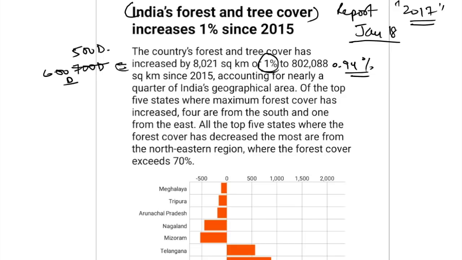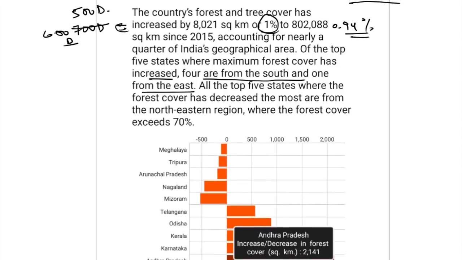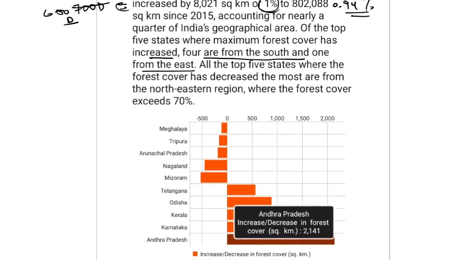So this is not a big achievement, because this is just increasing the sample size or the population cover, and therefore an increase in forest and tree cover as well. Number two, of the top 5 states where maximum forest cover has increased, 4 are from South India and 1 from the East. All the top 5 states where the forest cover has decreased are from the northeastern region. So this is important.